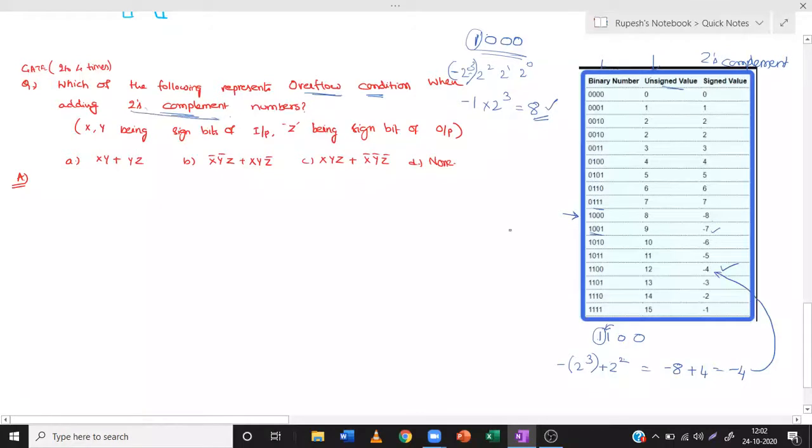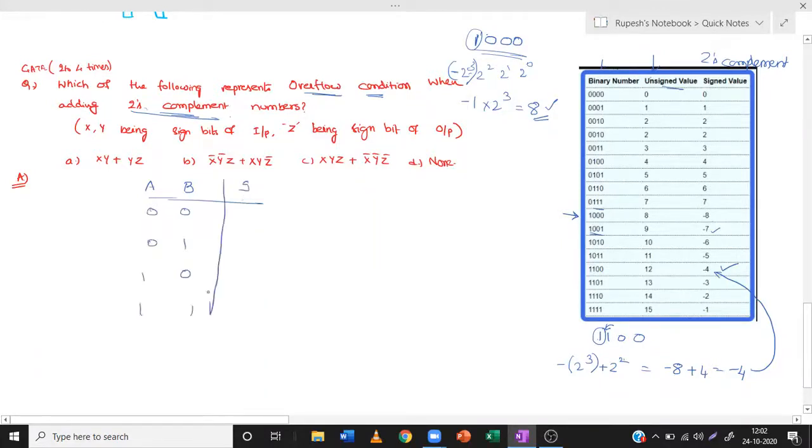So how do you add two numbers? How do you add two bits? It is added by using an XOR gate. Okay. If A and B are two bits, 0 0, 0 1, 1 0, 1 1.